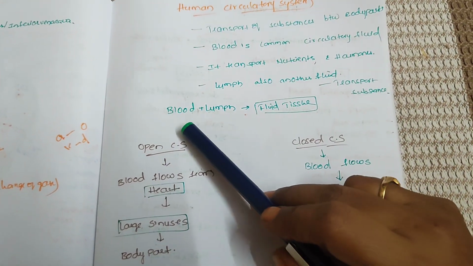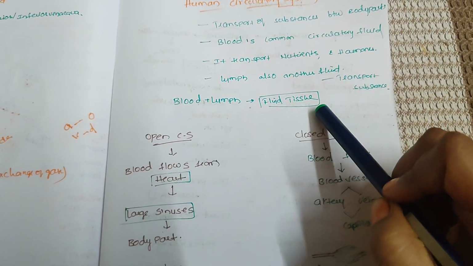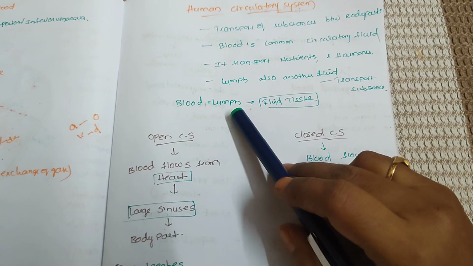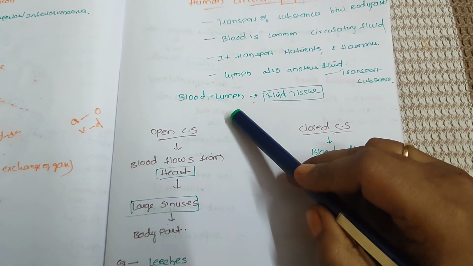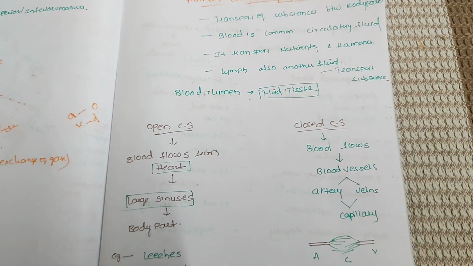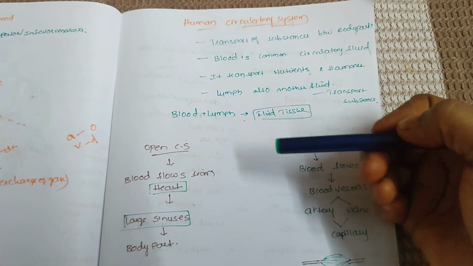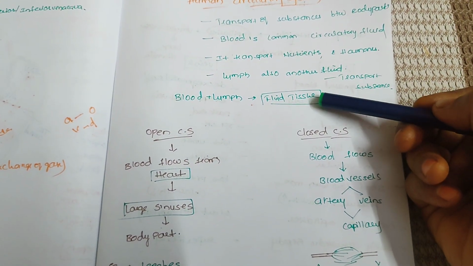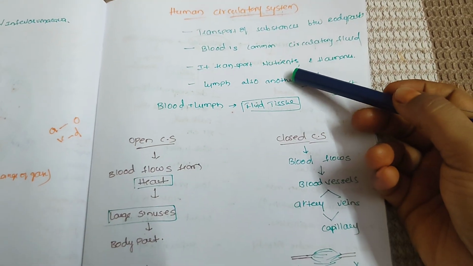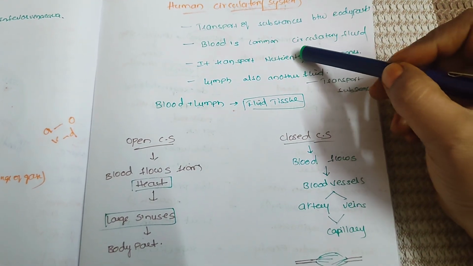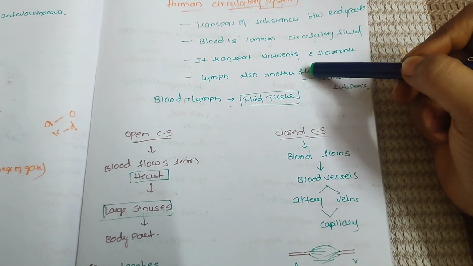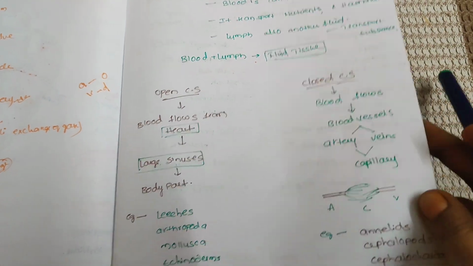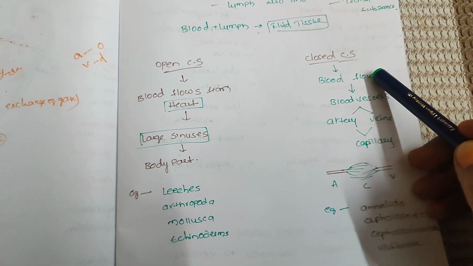Blood and lymph together are called a fluid connective tissue. In tissues, we have a fluid connective tissue that includes blood and lymph. In blood, we have different constituent parts: RBC, WBC and platelets. Blood and lymph are also called fluid tissue. It transports nutrients and also gives the immune system to the body. The substances and nutrients present in our body are carried and reach each individual tissue and individual cell. There are two types of circulatory system: open circulatory system and closed circulatory system.